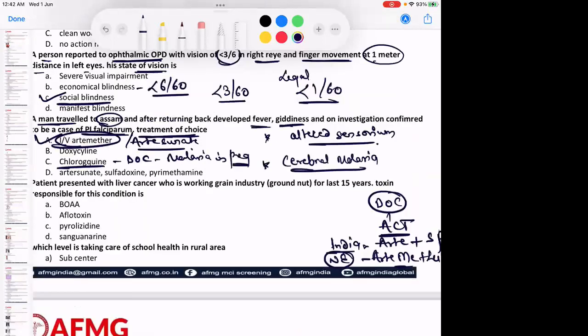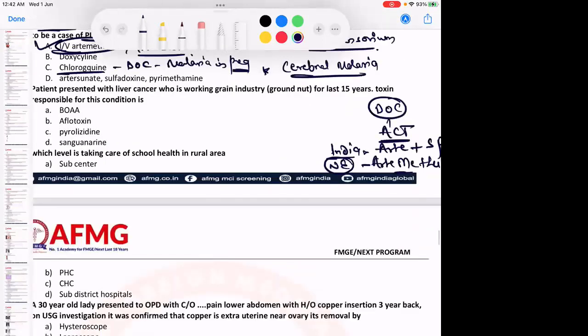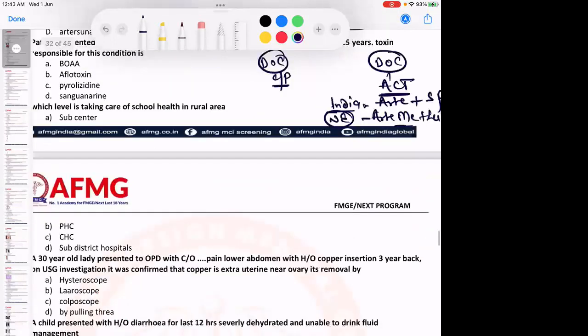If they ask you a question which is repeated about malaria: drug of choice for chemoprophylaxis of malaria. If the patient is traveling for less than 6 weeks, it is doxycycline. If the patient is traveling for more than 6 weeks, it is mefloquine.